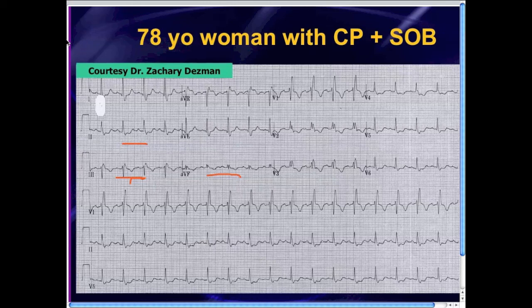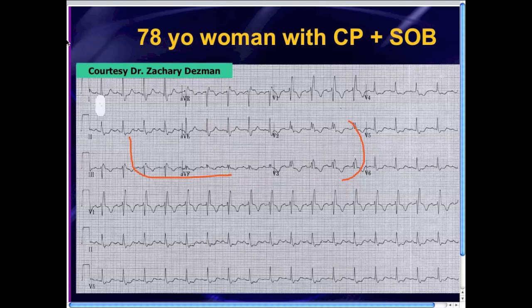And so the concern here, is this just a plain old right bundle branch block, or is there something else going on? Well, it's not a plain old right bundle branch block pattern because there's a little ST depression. There's also T-wave inversions in all of your inferior leads. There's a little bit more T-wave inversion in V2 and V3 than you normally expect.